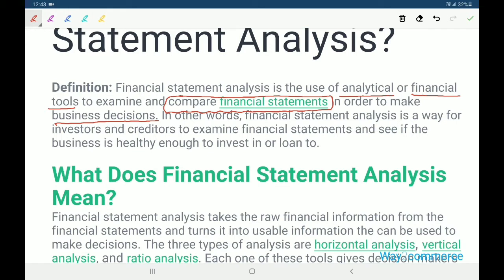In other words, financial statement analysis is a way for investors and creditors to examine financial statements and see if the business is healthy enough to invest in or loan to. So ultimately, they examine the financial statements and decide whether the business is healthy enough to invest in or loan to.